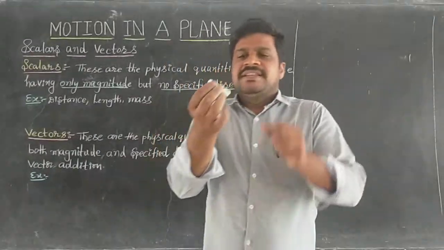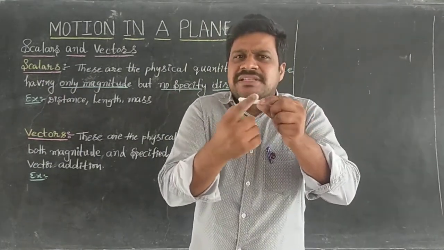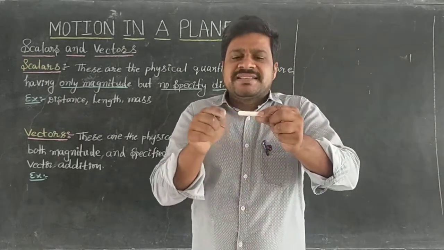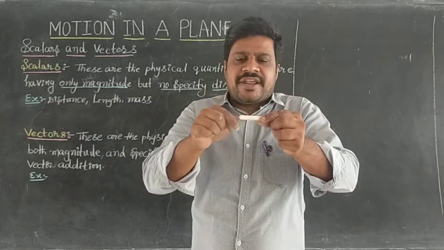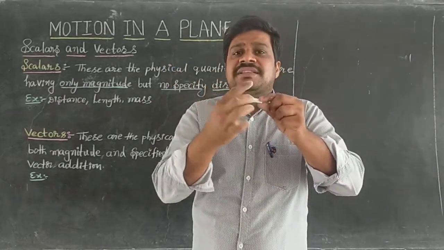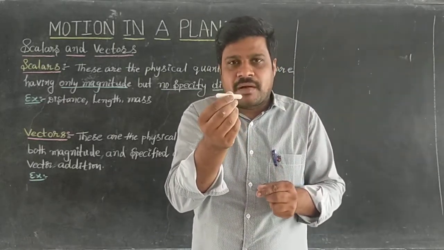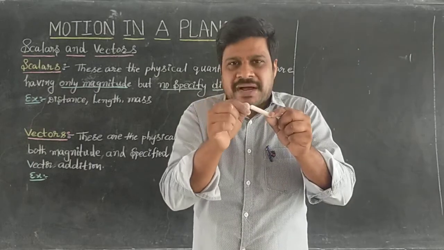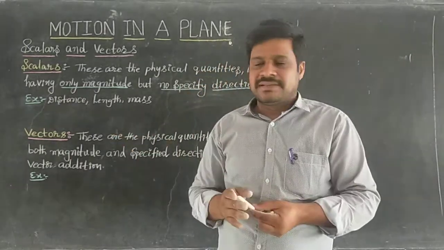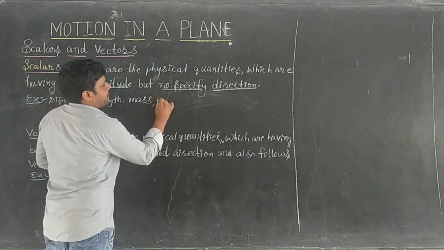In this chalk, mass is there, but in which direction the mass is there, we are unable to tell. Mass is completely contained within this body, so mass does not have direction. We can say 10 grams is the mass. With 10 grams, only magnitude is there, but no direction. So that is a scalar.